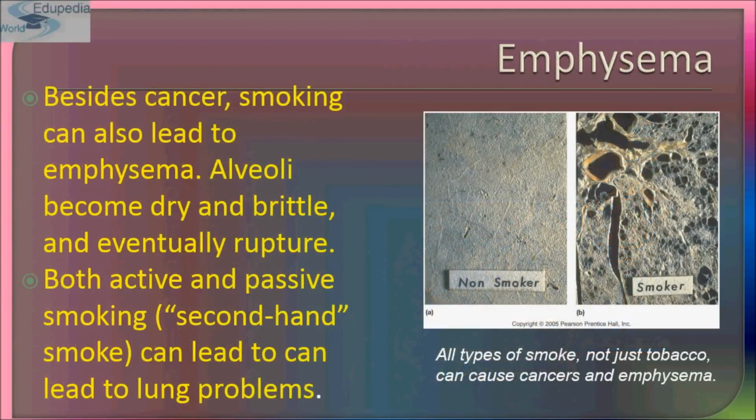Now besides cancer, smoking can also lead to emphysema. The alveoli become dry and brittle, and eventually rupture. Both active and passive smoking can do this. Suppose one person is smoking and you are sitting in front of that person, so you become a passive smoker. Because you are inhaling the smoke, you are a kind of second-hand smoker, and both active and passive smoking can lead to lung problems.